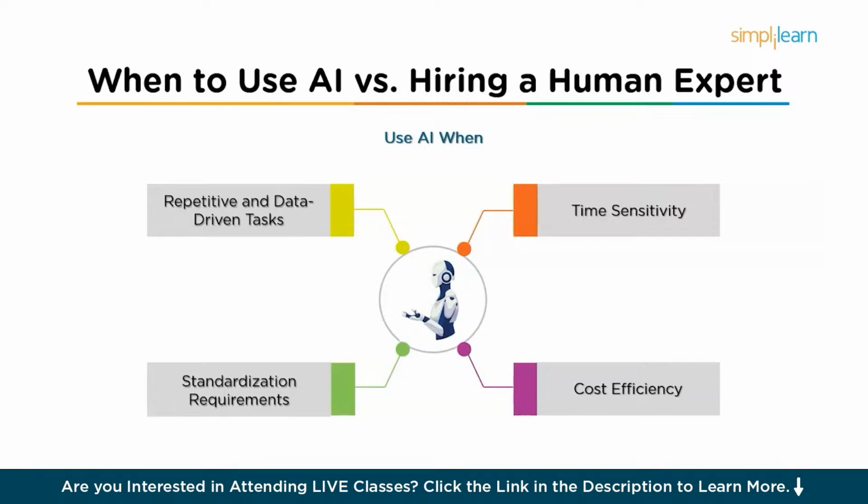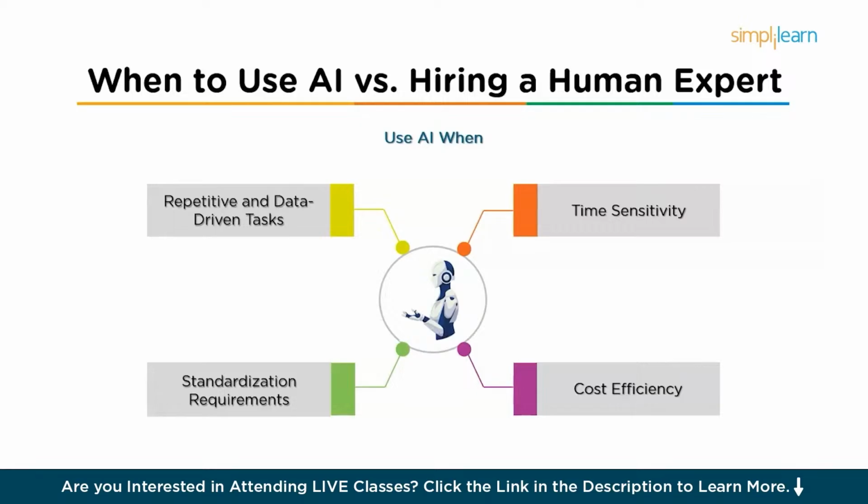Also, AI can process vast amounts of data in seconds, whereas human work may take much longer. So, this is ideal for tasks like real-time recommendation, 24/7 customer support, and content generation at scale. Also, cost efficiency is key. For tasks like generating large volumes of standard content, AI is often much cheaper than hiring multiple human workers. Also, where standardization is required, AI is perfect for tasks that require uniformity, like generating standard emails, filling out forms, or processing invoices.